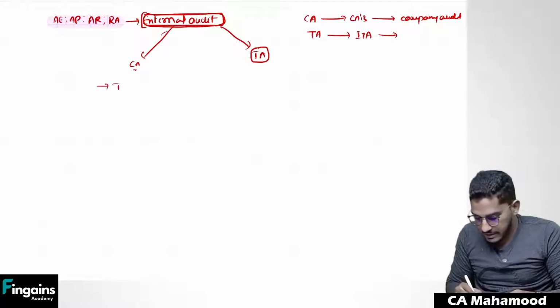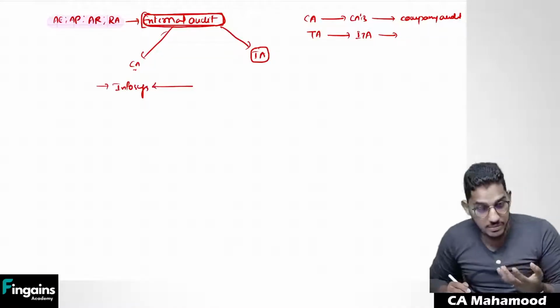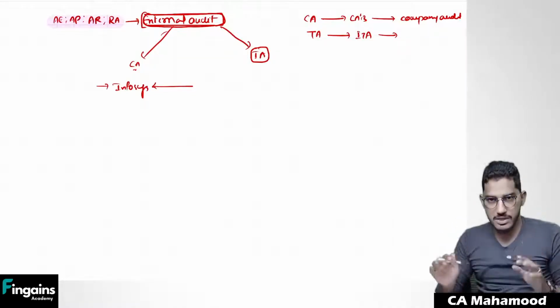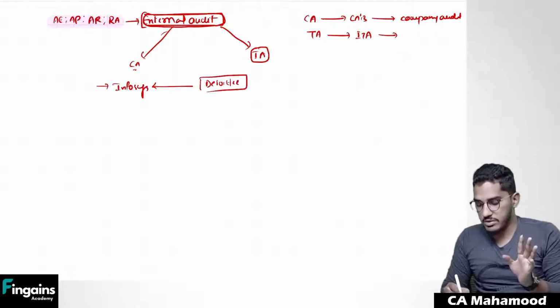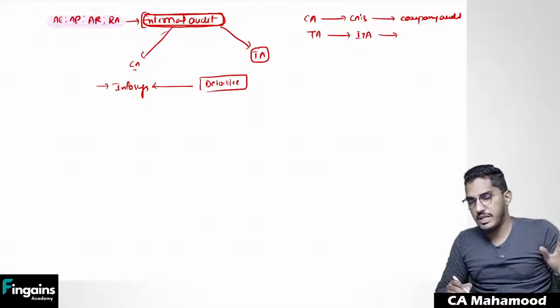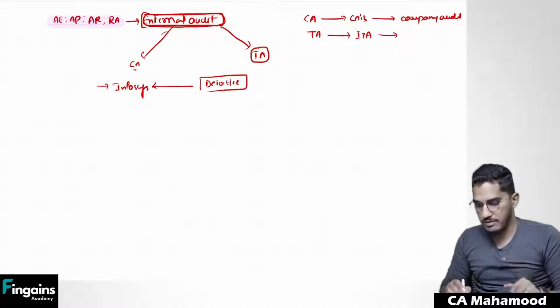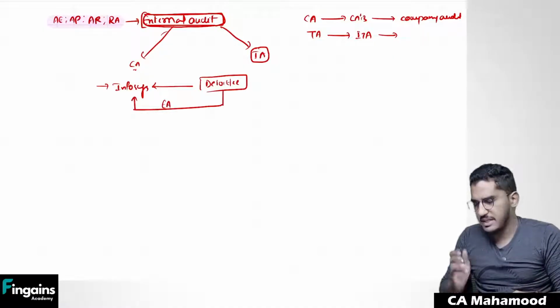See, take for example, there is a company Infosys. Definitely, since Infosys is a company registered under the Companies Act 2013, a statutory audit must happen. So take for example, Infosys has appointed Deloitte, an external audit firm, someone who is external, who has nothing to do with Infosys. They are not a shareholder, they are not part of management, some external person, Deloitte, they have appointed. So now Deloitte is appointed as a company auditor, as an external auditor.